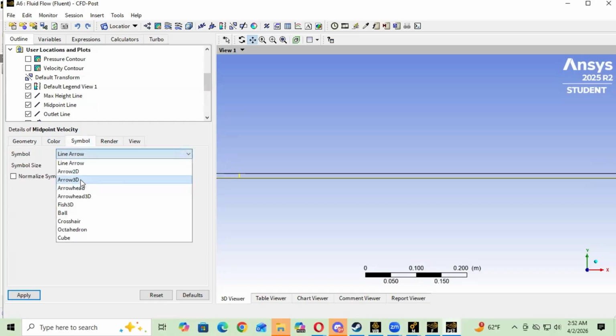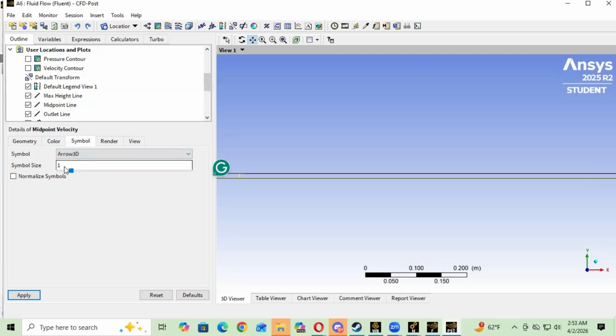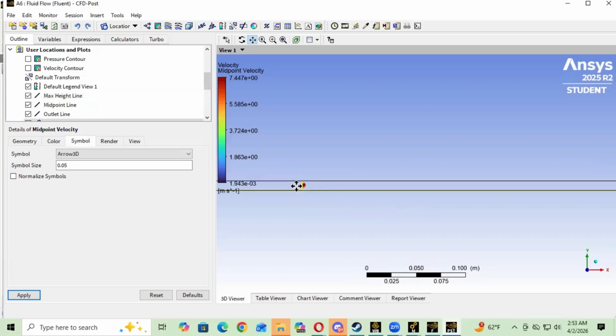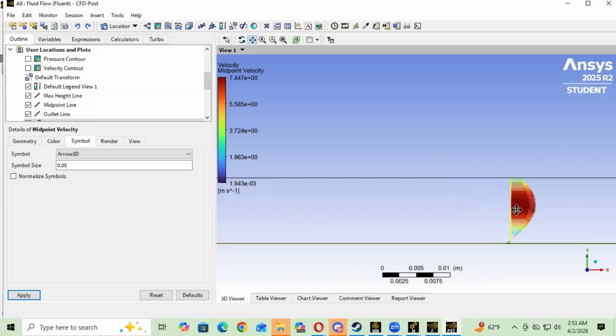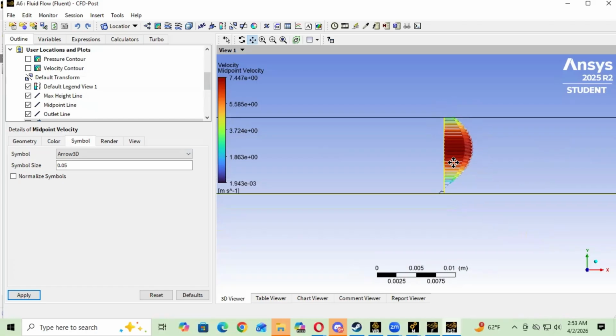The symbol, we're just going to change to 3D arrow and 0.05, apply. Now if we zoom into this part, we see that since the bottom plate had negative velocity, it's a bit negative on the bottom, and the top plate has positive velocity, so it's more positive. It doesn't start at the 0 point, and we're going to want to find where this maximum part is.